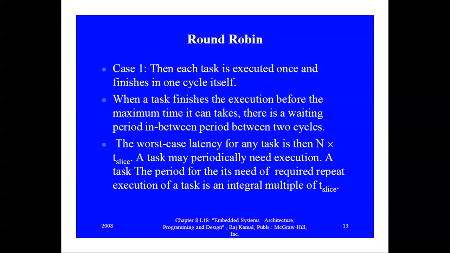So whenever a task finishes its execution before the maximum time, there is a waiting period between the two cycles. So if the time slice is 4 and the process needs only 2 seconds, in 2 seconds C1 completes and C2 will have to wait for 2 seconds for completing the time slice. So that is case 1.